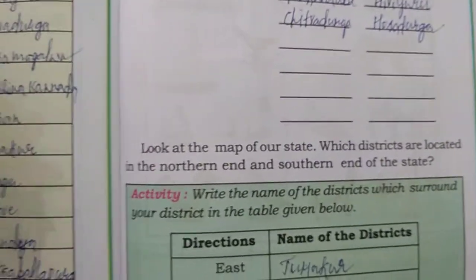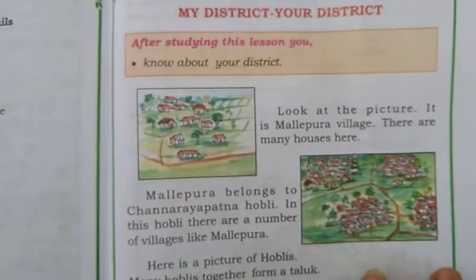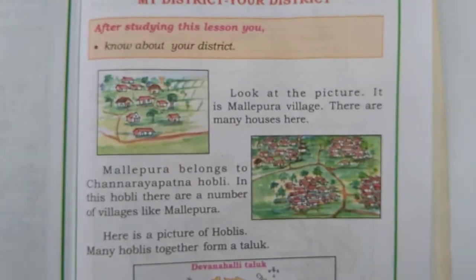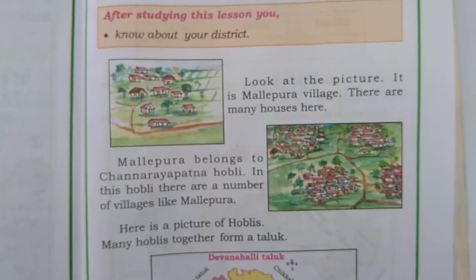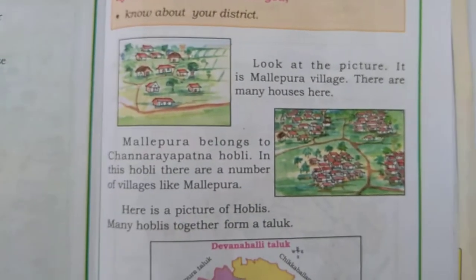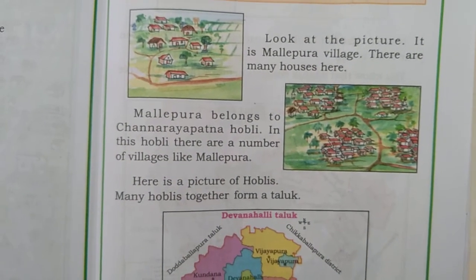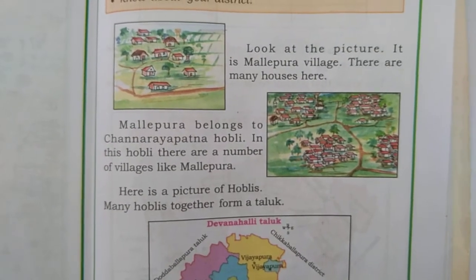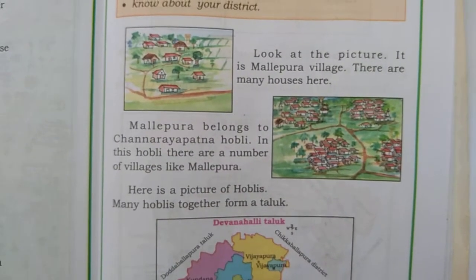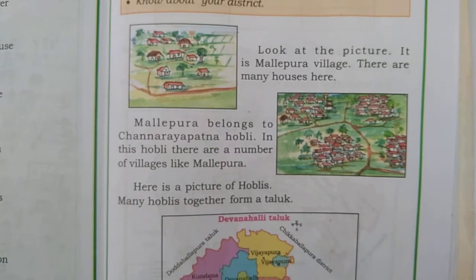In this class, before going to discuss all these things, let us recall what we discussed in the last class. Mallepura is a village. There are many houses. How are villages formed? Many houses together form a village. Mallepura village belongs to Chandrayapatna Obli. In this Obli there are a number of villages like Mallepura. From this we conclude that a number of villages together form an Obli.